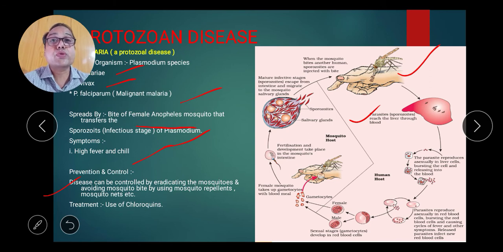It means sporozoites multiply by asexual means. Then they convert into merozoites, which is another name of the infective stage. Now the merozoite enters the blood cell. The parasite reproduces asexually in liver cells.